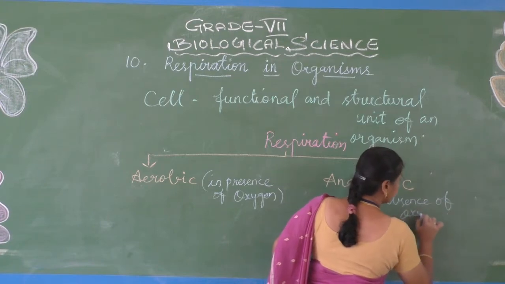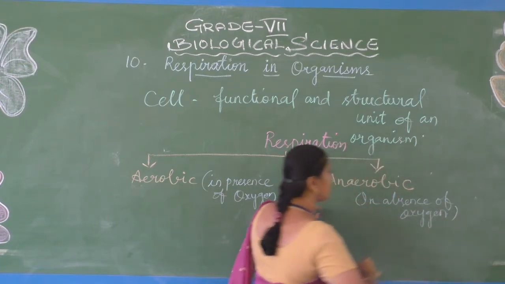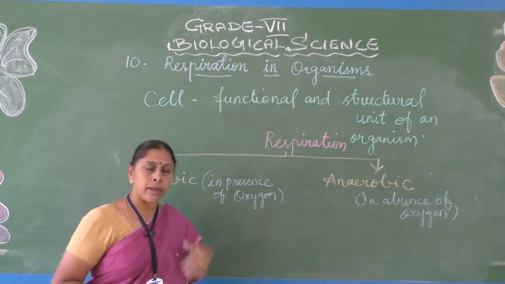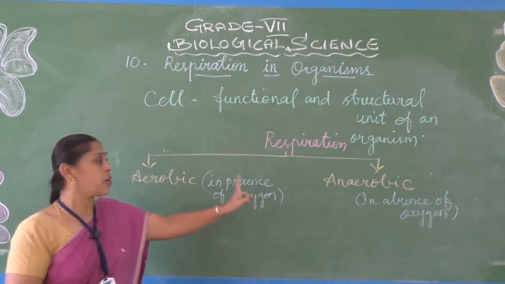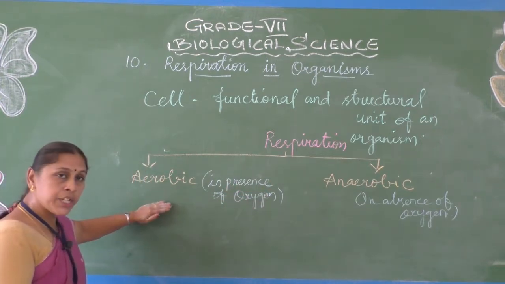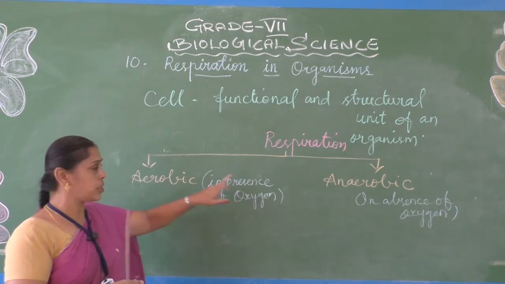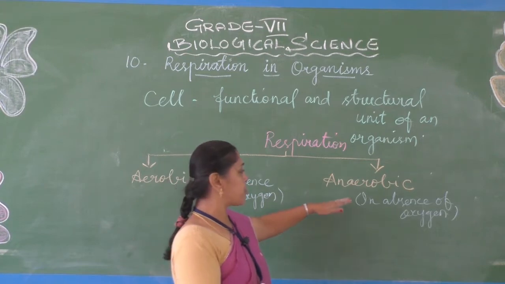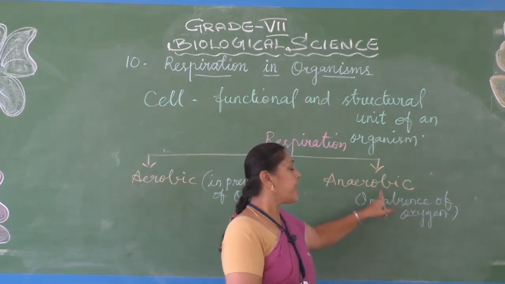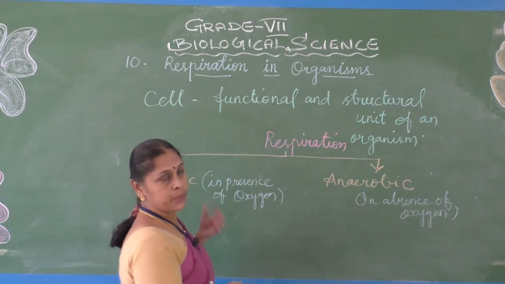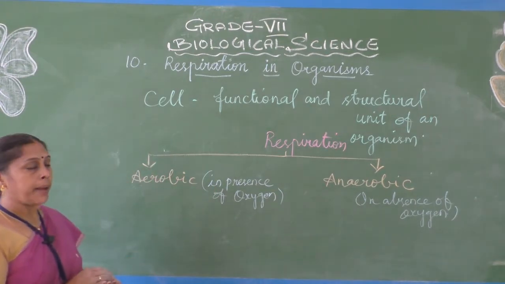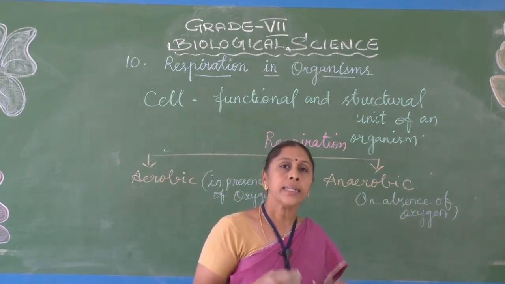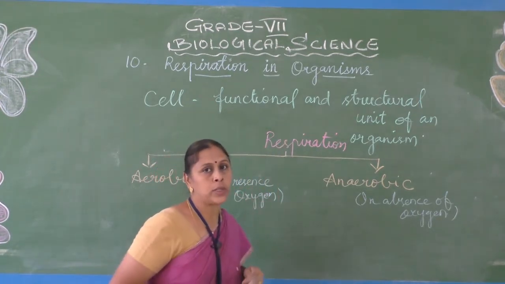So I said oxygen is very important for respiration. Depending on that oxygen, respiration is of two types. If the respiration takes place in the presence of oxygen, it is called aerobic respiration. If the respiration takes place in the absence of oxygen, it is called anaerobic respiration.